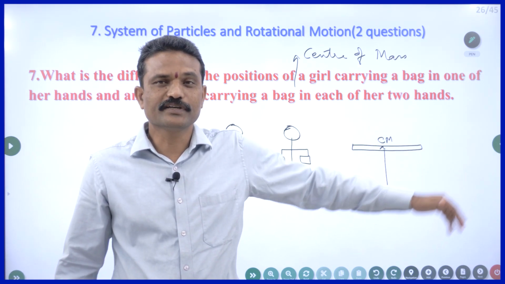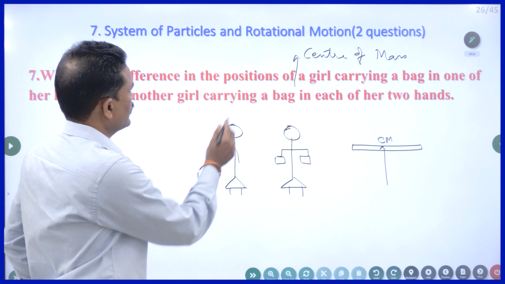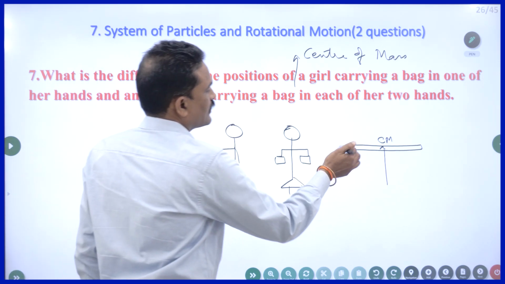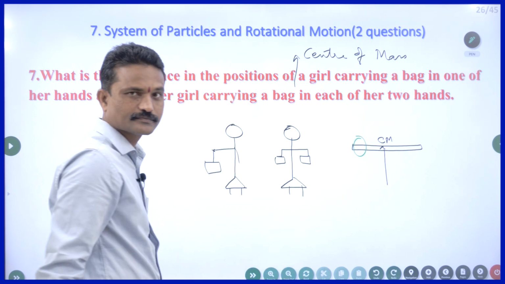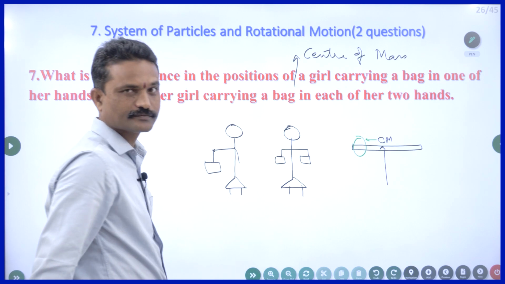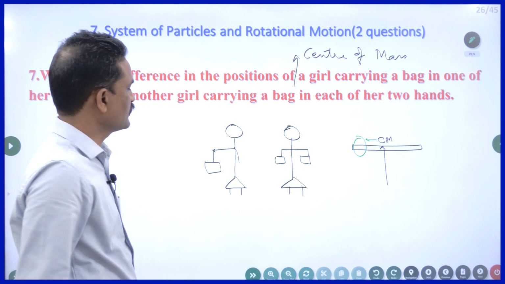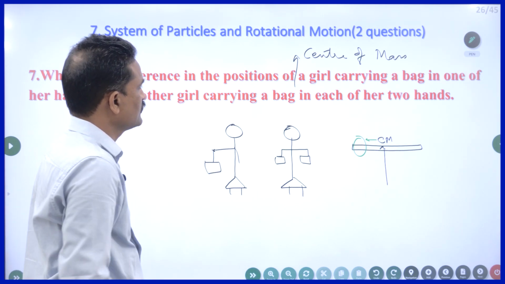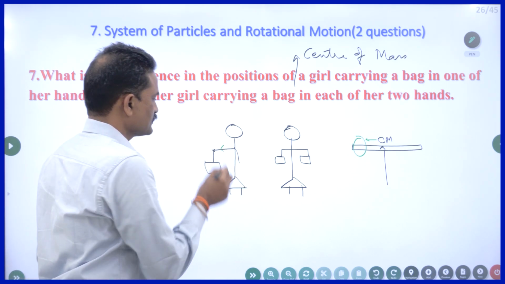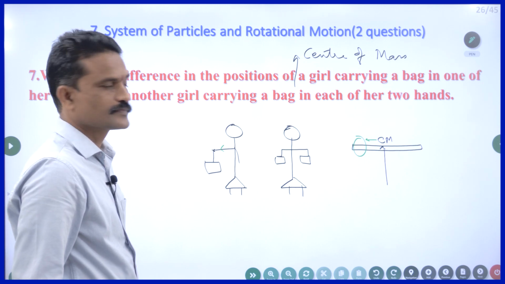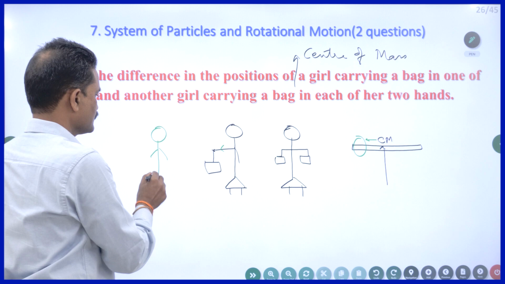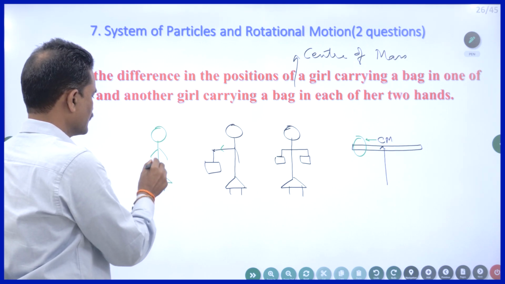They lift the second hand because when this girl is carrying only one bag in one hand, suppose I attach some mass here, then the center of mass moves towards the more mass. So the center of mass moves toward this side. Previously, the center of mass is on this line at her navel.